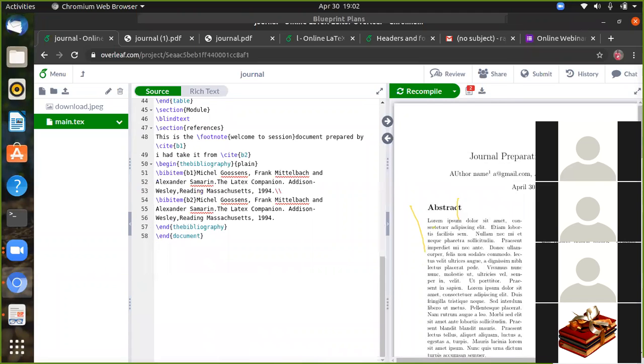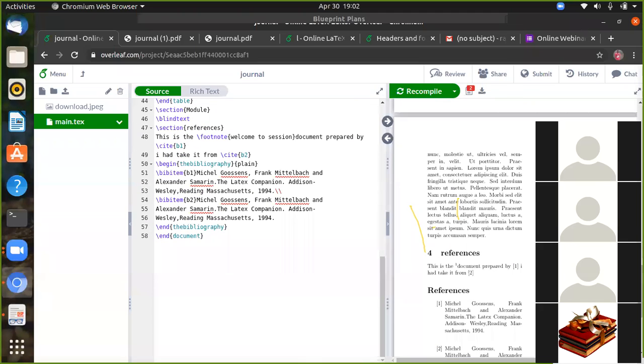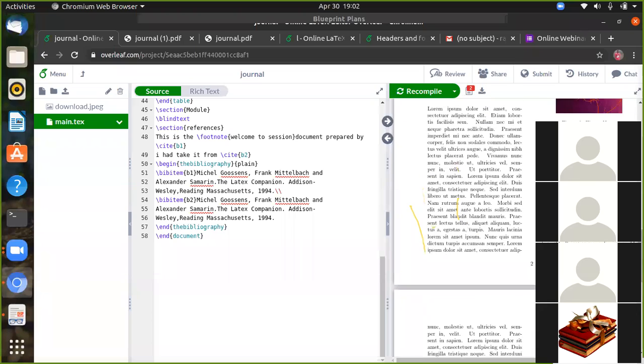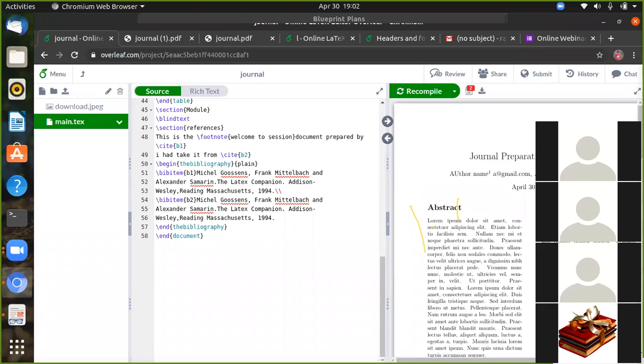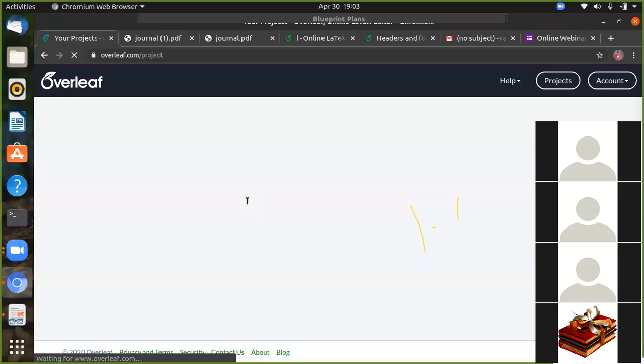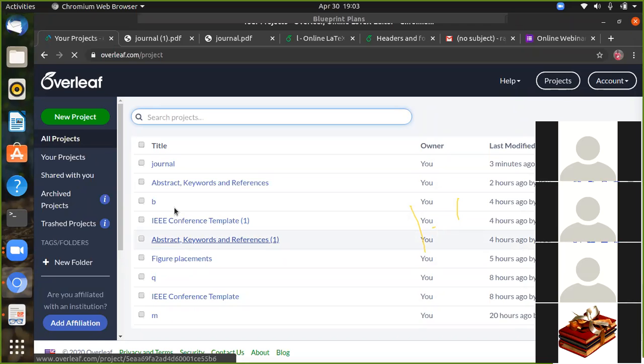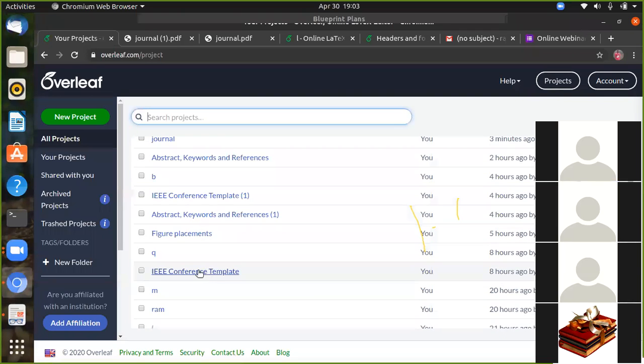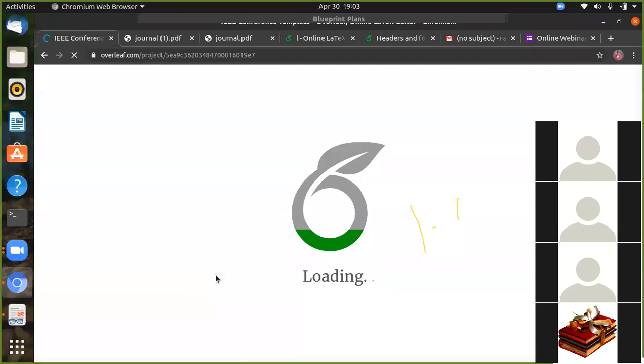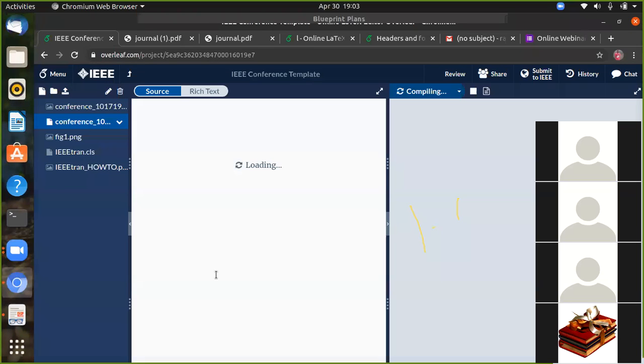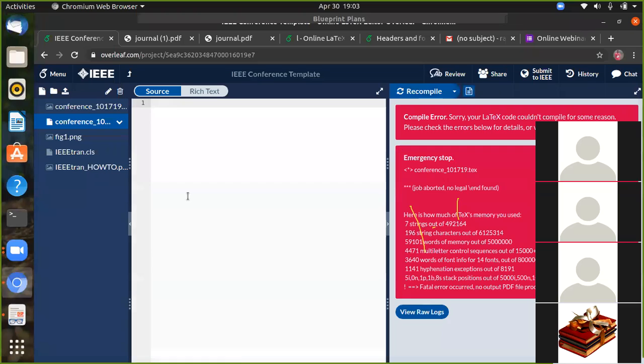Okay, so that's all about the journal preparation in LaTeX. Okay, so now I'm showing some demo. IEEE conference journal preparation, I'll tell you the thing. IEEE conference template. Yes, this template is available in this forum. Suppose you want to prepare for a conference, for an IEEE conference.